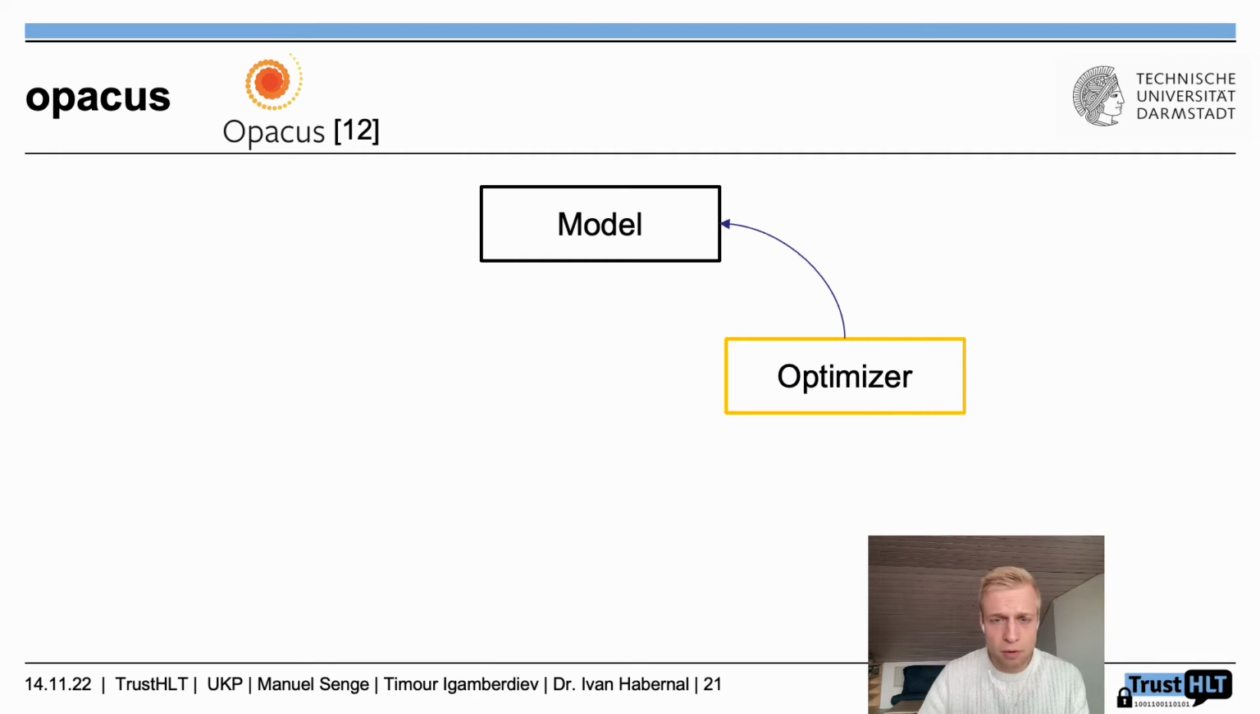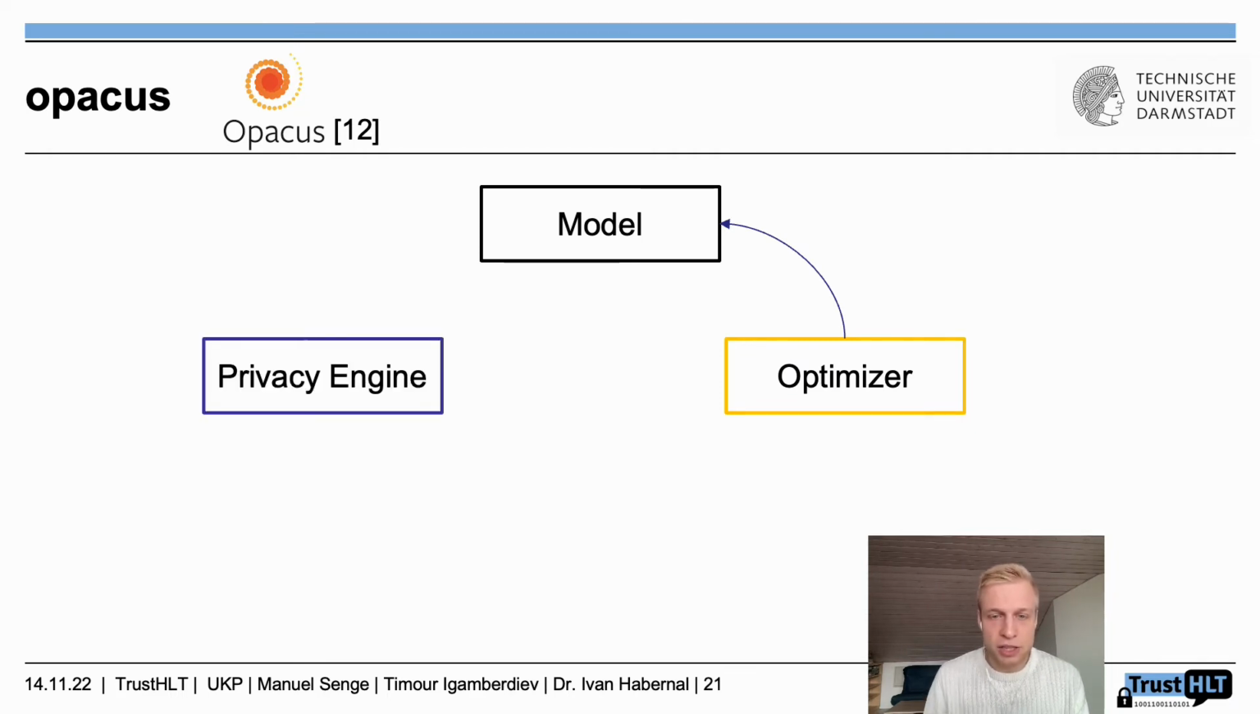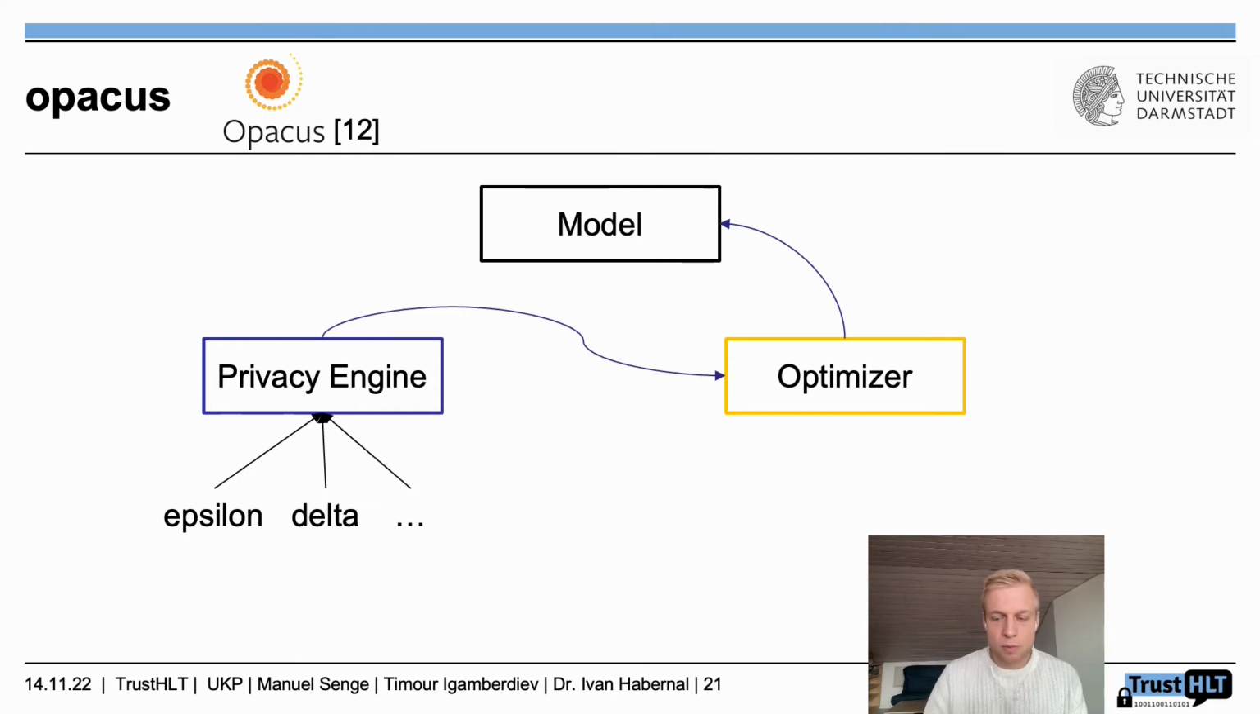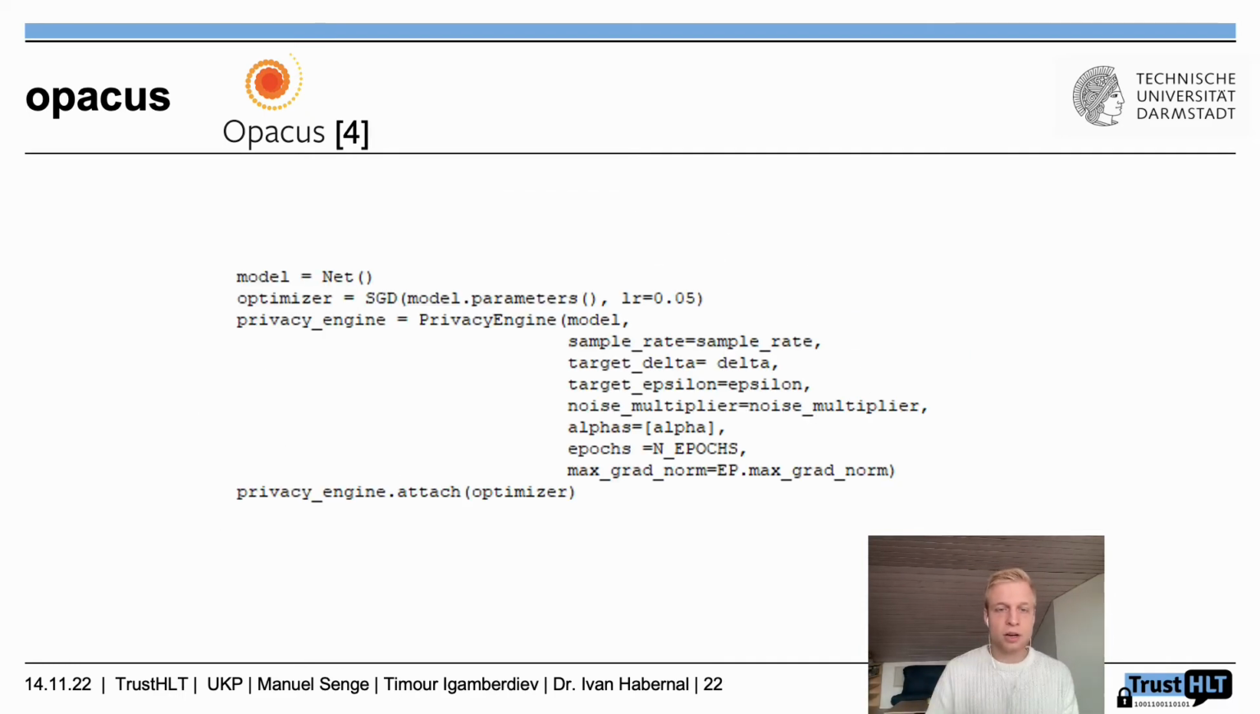With differential privacy and Opacus, there's an additional concept, which is called the privacy engine. In that privacy engine, we declare all the privacy parameters, for example, epsilon, delta, and so on. We then take the optimizer and attach it to the privacy engine. Once you obtain the gradient and want to update the parameters, the privacy engine can add the noise and then give it back, and the model can be updated. How it's roughly done in code is as follows, where we have our model, our optimizer, and then our privacy engine where we attach it.